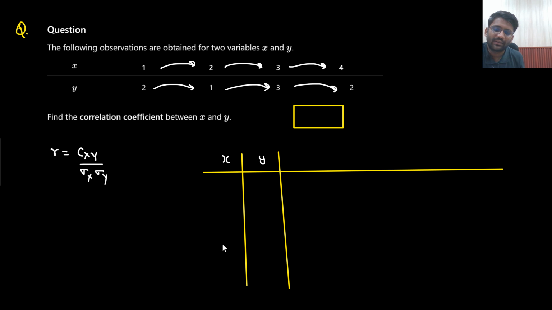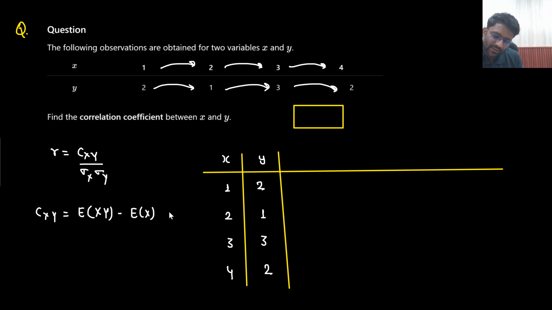So what is the data of x? X is 1, 2, 3, 4. And what is the data of y? 2, 1, 3, 2. Right? So what is Cxy? Expectation of xy minus expectation of x dot expectation of y.